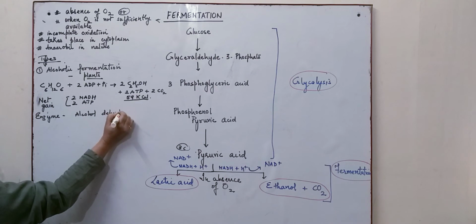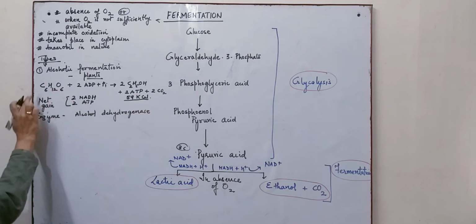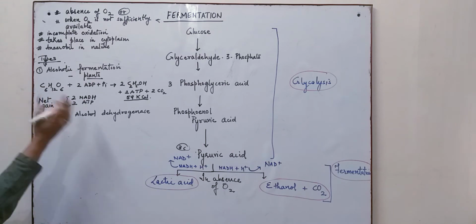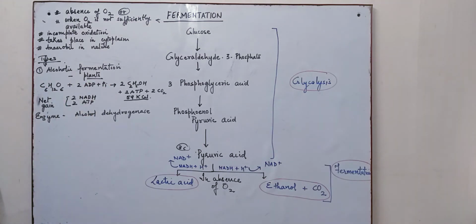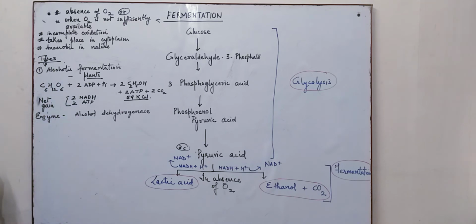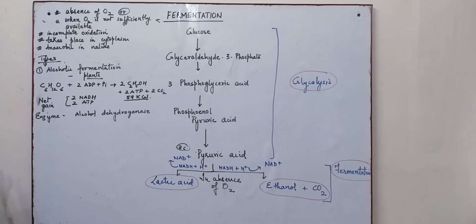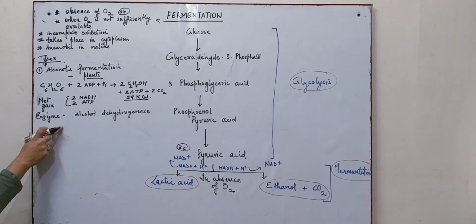Alcohol dehydrogenase is the enzyme which catalyzes this reaction of converting glucose finally into alcohol, and this happens in the cytoplasm of yeast. NADH2 is reduced to NADH. This process is used in the brewing industry, that is making of alcohol. This takes place in the cytoplasm of the yeast.